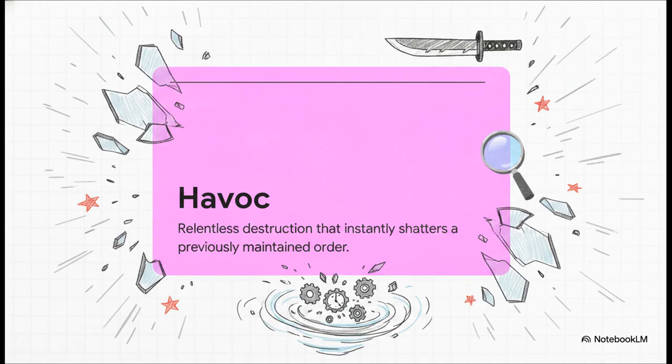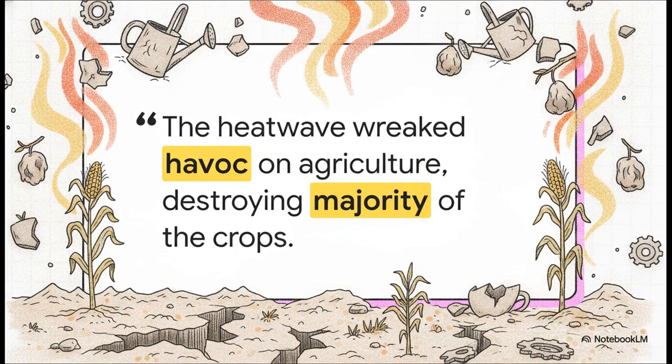Just imagine a dangerous intruder with a hamono causing absolute havoc in a row. If you're writing a high-level essay, the collocation wreak havoc is literally a must-know. The unprecedented heat wave wreaked havoc on the agricultural sector, destroying a majority of the crops. It doesn't just casually damage things, it brings relentless, systematic destruction that totally blows order to pieces.